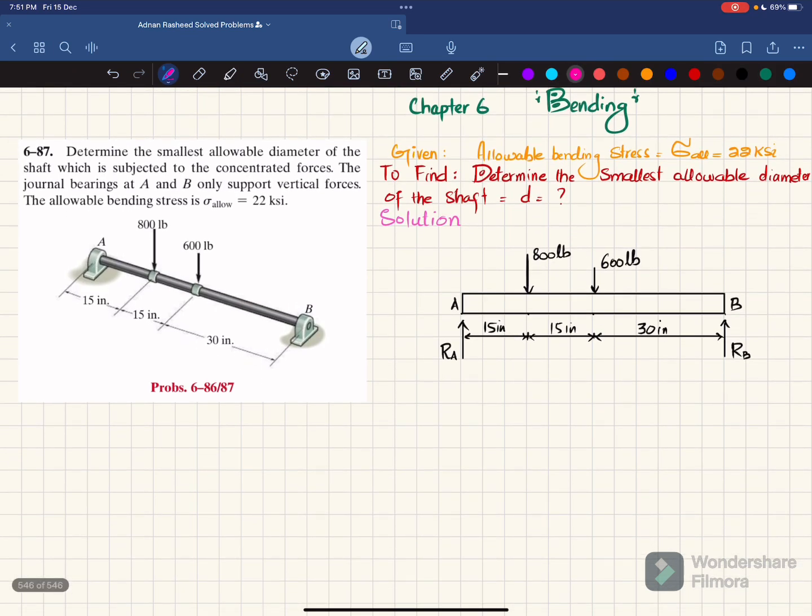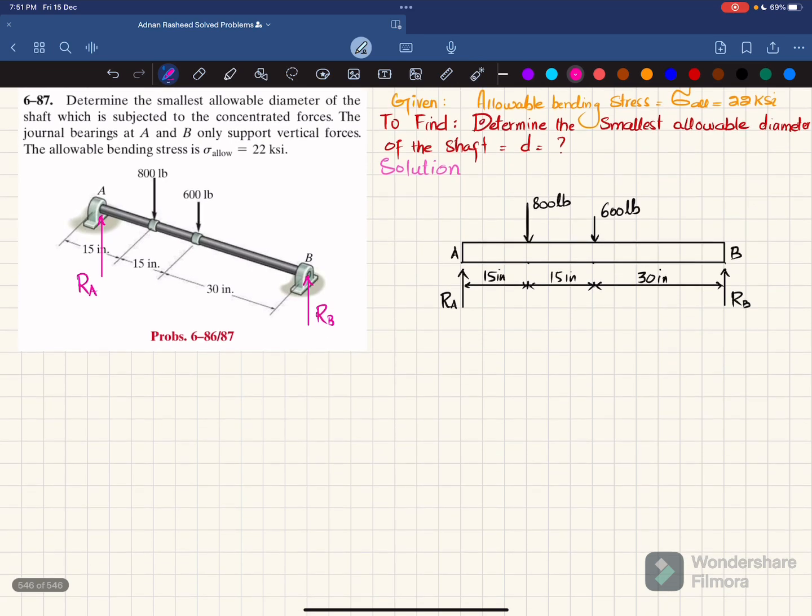So the first step is that if you remove this journal bearing at point A, you will have a reaction force which is equal to RA, and if you remove this journal bearing at point B, you will have a reaction force which is RB. I have drawn the free body diagram of this beam, so let's find this RA and RB. We will find this by using the equations of equilibrium.